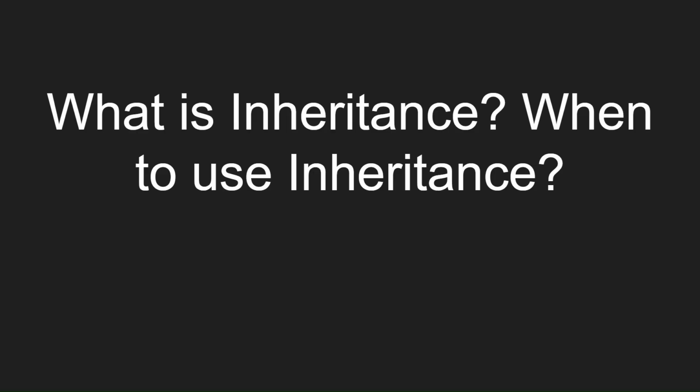What is inheritance and when to use inheritance? Inheritance is a way of creating a parent-child relationship between two classes, where the child class automatically gets the properties and methods of the parent class. Inheritance is an OOPS concept, and it is good for code reusability and abstraction of the code.